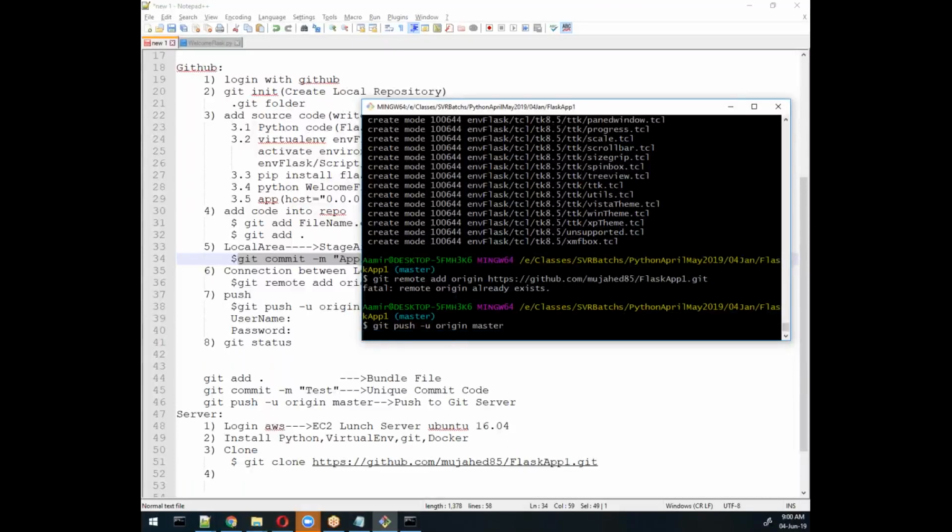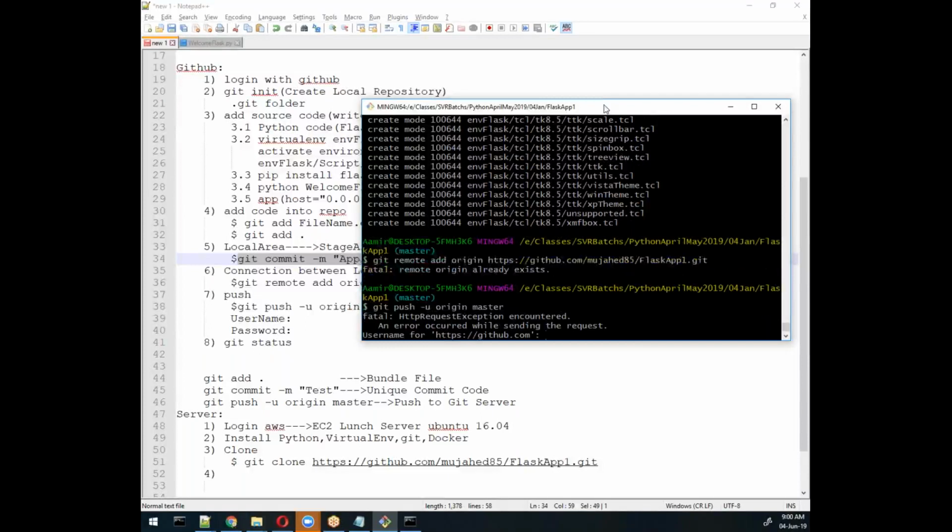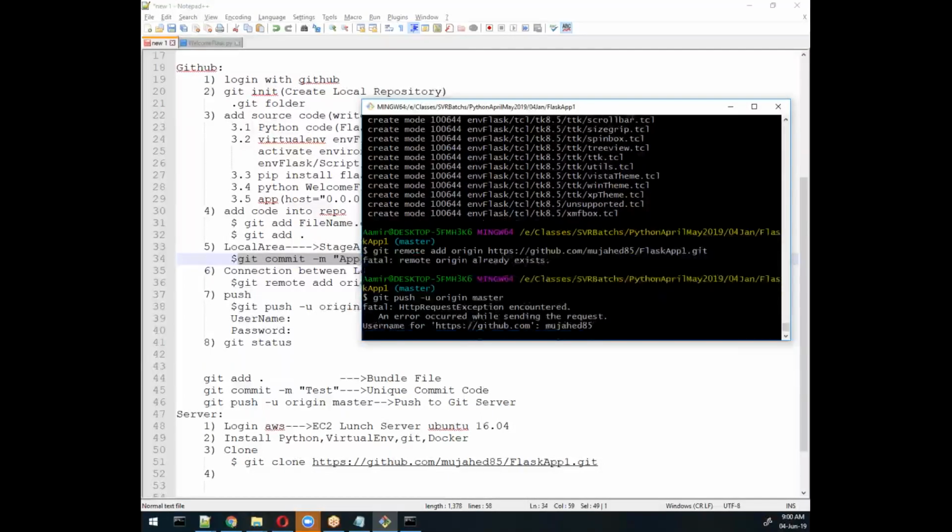So it will push it to the server, and then it requires username and password. You will maybe not see that, because I'm not configured with my system, so definitely it will ask me to write the username. I write here 85. Password is, I think so.